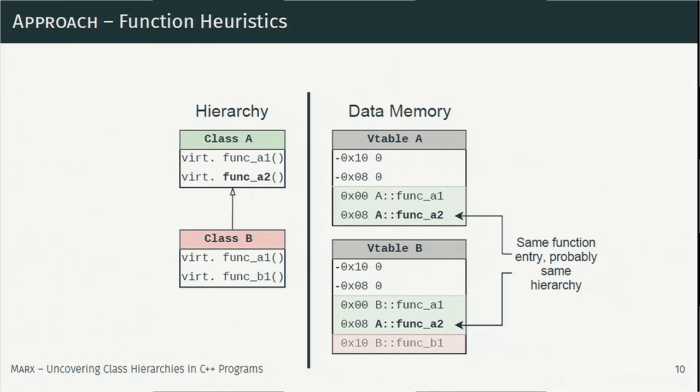So this makes us conclude that those two v-tables might be related in an inheritance relationship, because this is mostly the case if B actually reuses the implementation provided by its base class A. So this is a way where we can add further edges to the relationship graph of the v-tables we encountered so far.